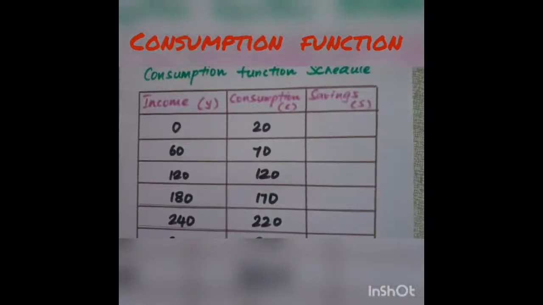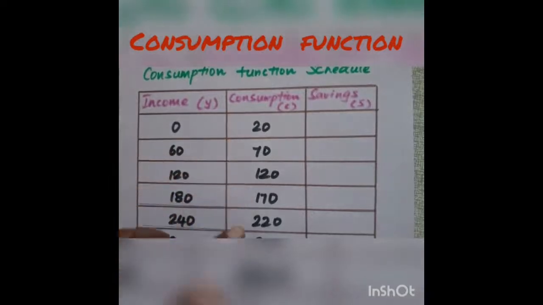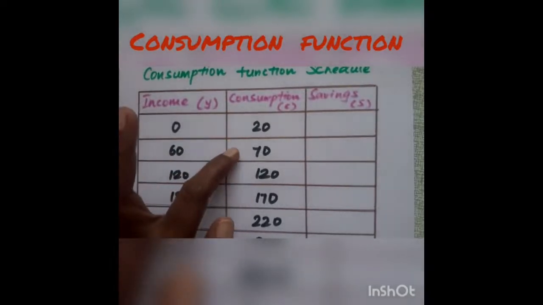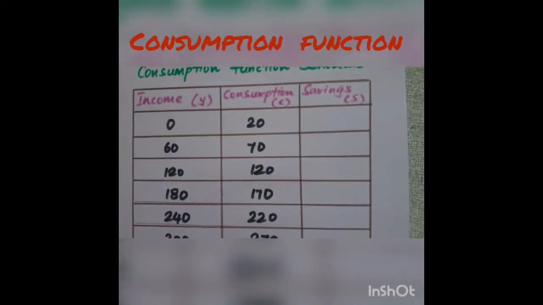So as we look at the table, we can infer that when income increases by 60 units, consumption also increases by 50 units. We can see that it is 50, 50, 50. Therefore you have a linear curve. Consumption function is stable and you have a linear consumption function.